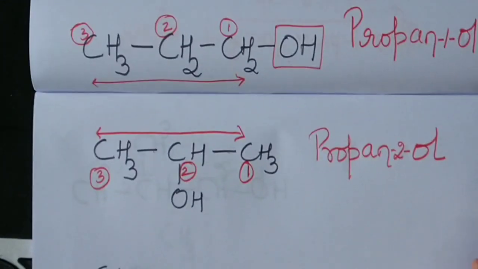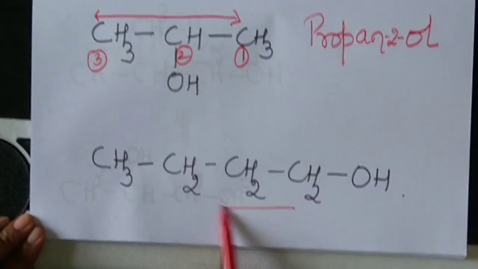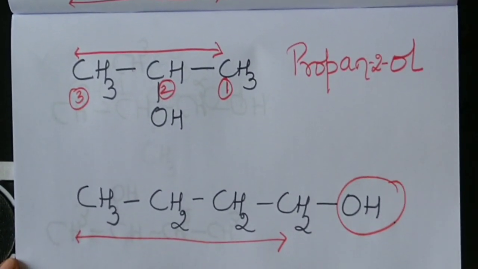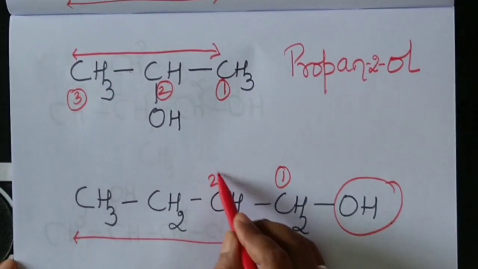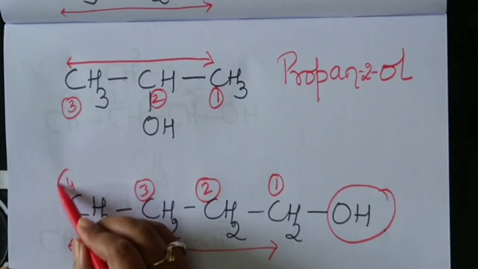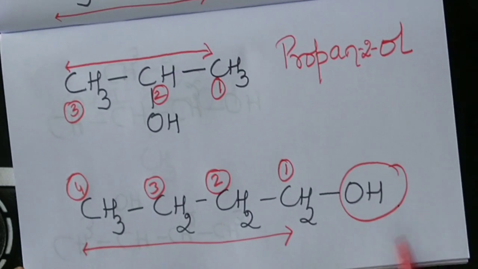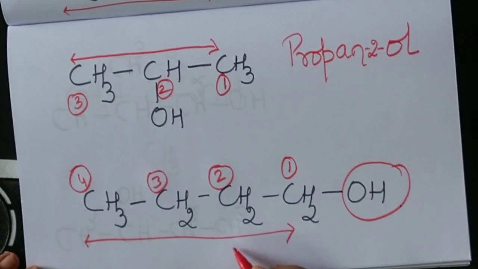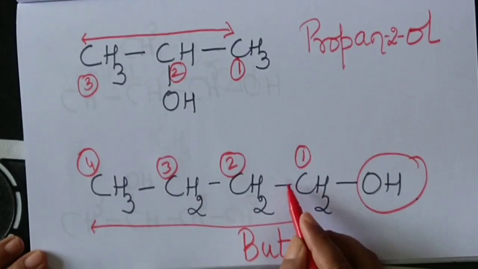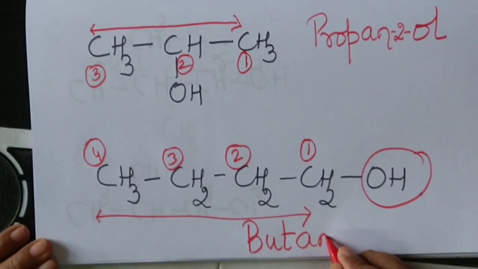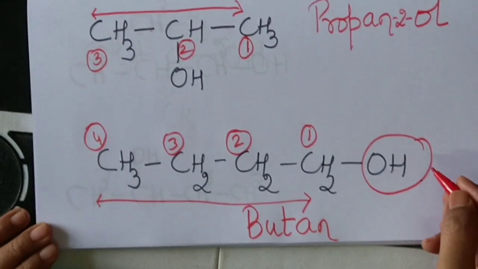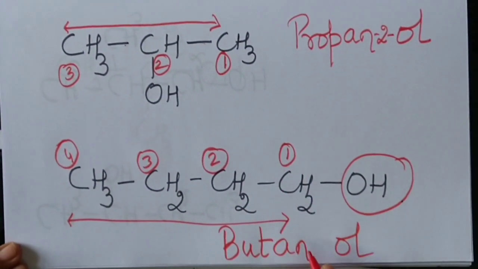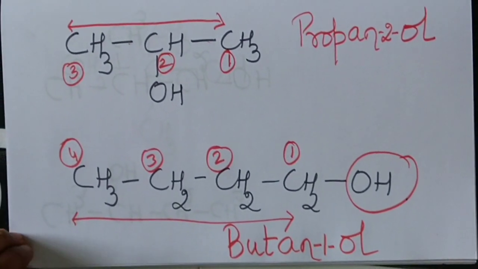Look at this example. Select the longest carbon chain. Number it in such a way that your guest gets minimum number. So this should be 1, 2, 3 and 4. Right? So what is the root word now? 1 for meth, 2 for eth, 3 for prop, 4 for but. But. Everywhere single bonds are present, so it should be AN. E should be replaced by what? OL. Where is OH sitting? On carbon number 1. So name of the molecule is butane 1-ol.